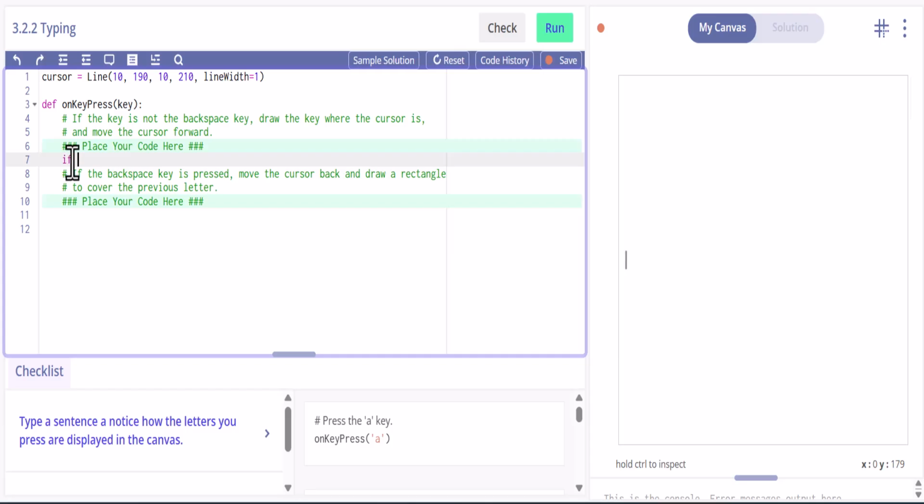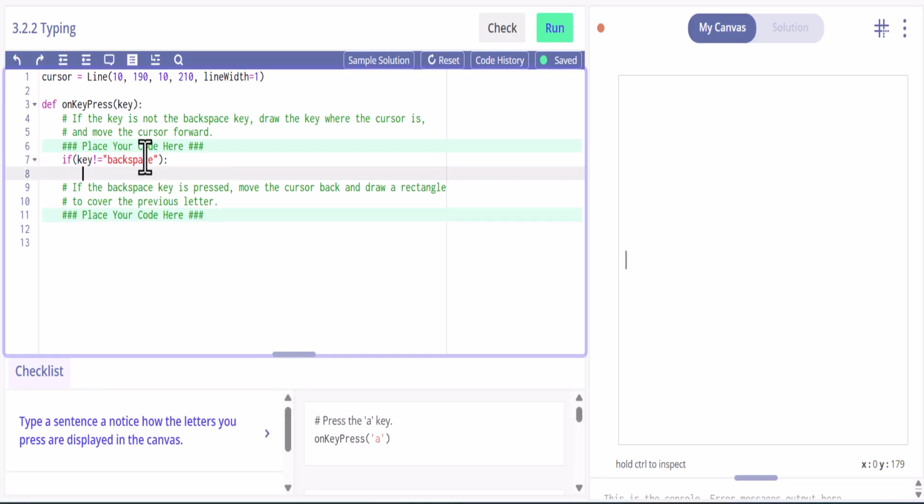If the key is not equal to backspace, because that's what they say right here. Well, then what do we want to do? What we want to do is create a label, and that label is going to be the key, and wherever the cursor is at the center,